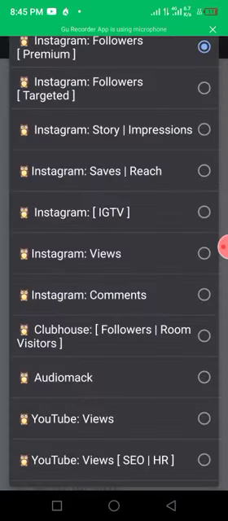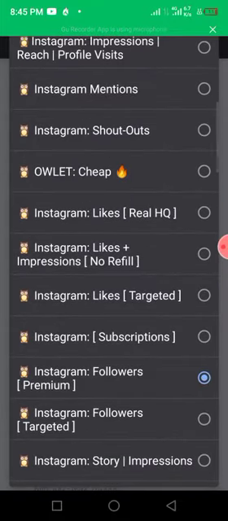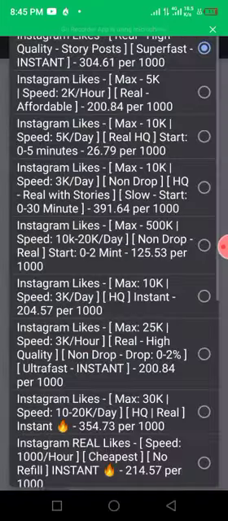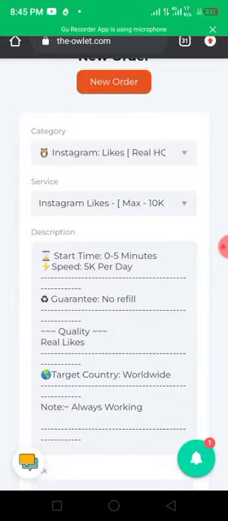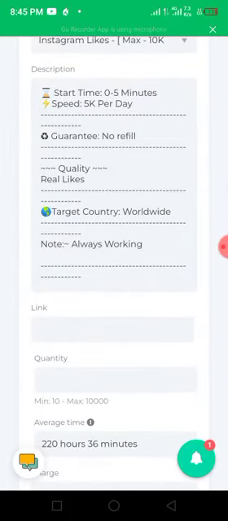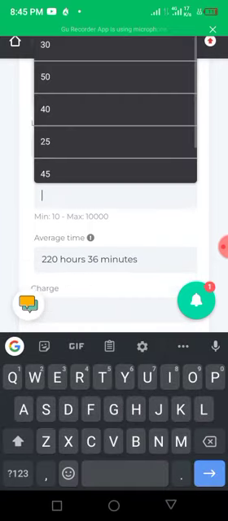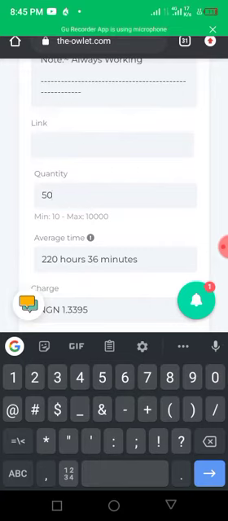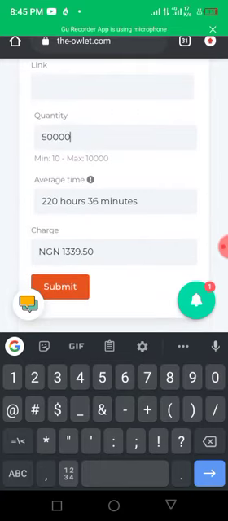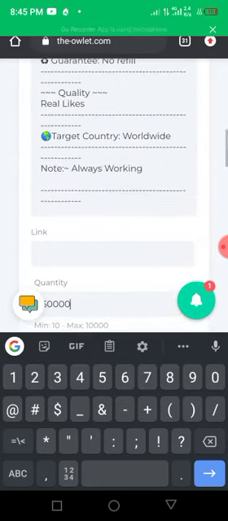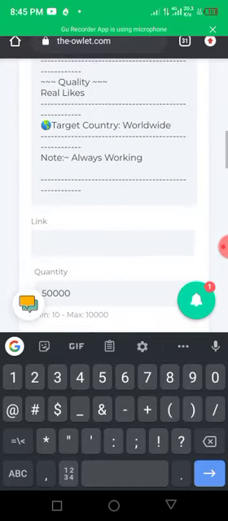So let's say I am doing Facebook likes for somebody. You can see you can get 1,000 likes in 0 to 5 minutes for just 26 naira. So I can actually post on my Instagram and get about 50,000 likes for just 1,340 naira. You see how simple it is. The platform is very simple to use.